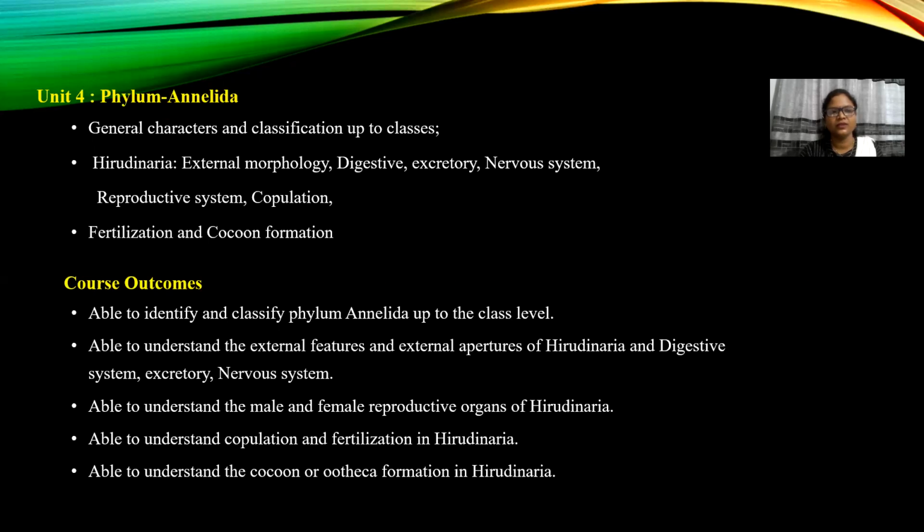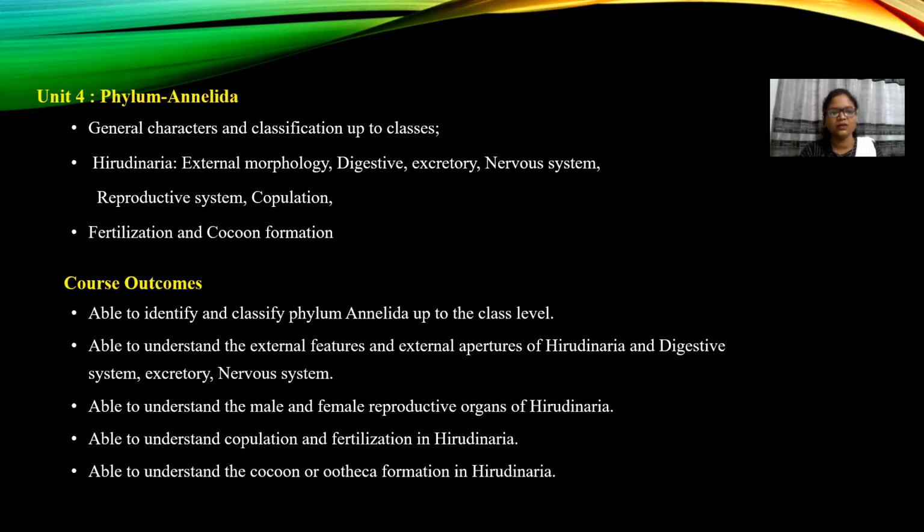Now the fourth unit, that is phylum Annelida. Topics are general characters and classification of the classes, Hirudinaria, external morphology, digestive, excretory, nervous system, reproductive system, copulation, fertilization, and cocoon formation.